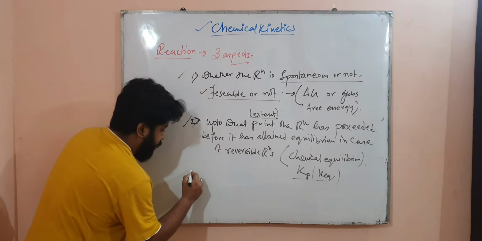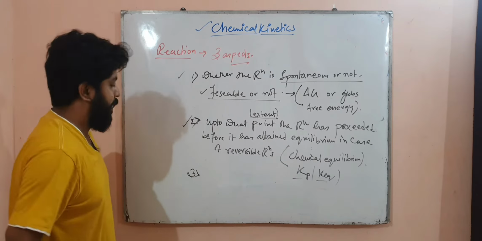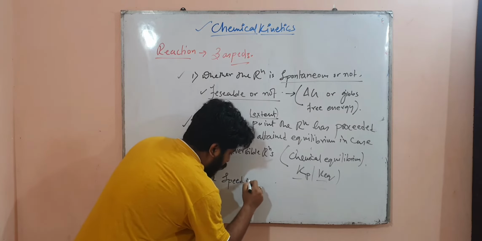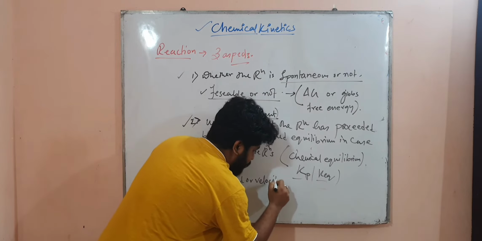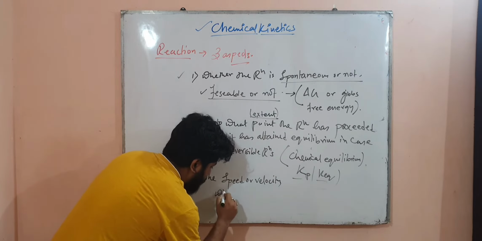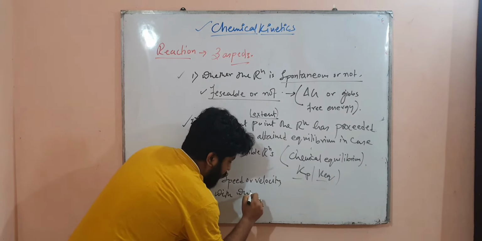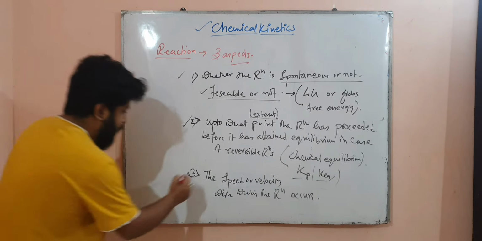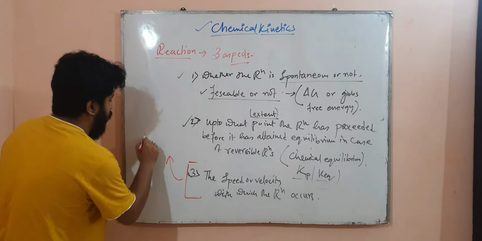Now the third aspect is the speed or velocity with which the reaction occurs, that means the rate of the reaction.